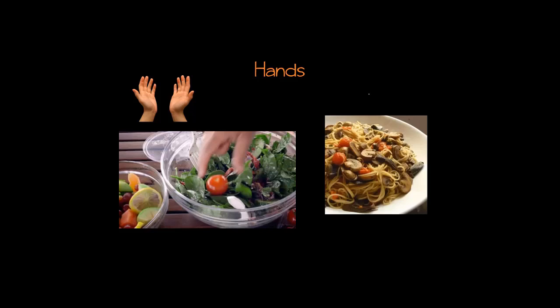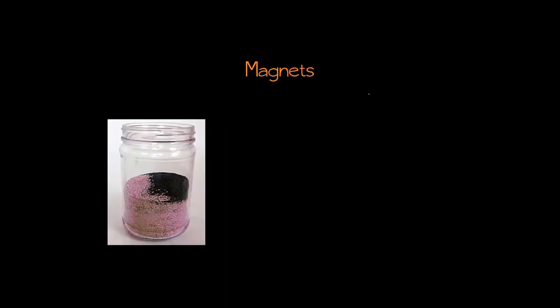Now, to figure out what tool you need to use to separate a mixture, it helps to know the properties of the different parts of the mixture. So for example, we can mix iron filings and sand together. Shake that jar up and you'll end up with a mixture.